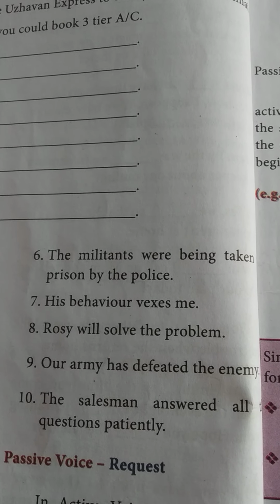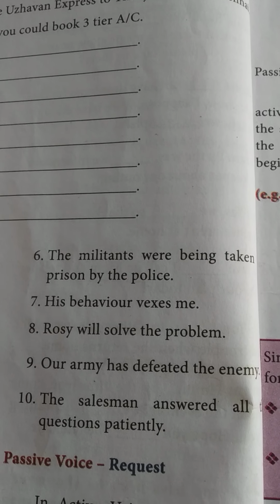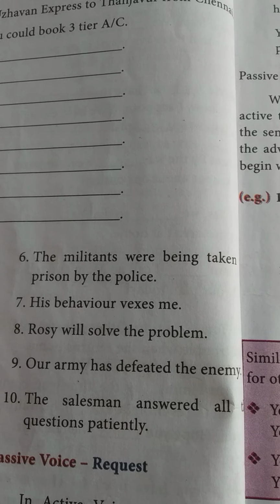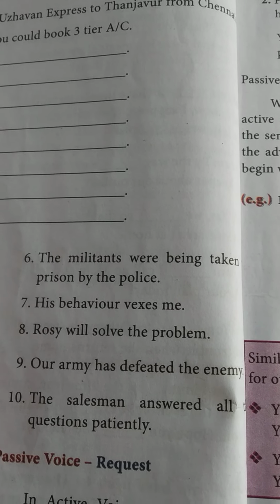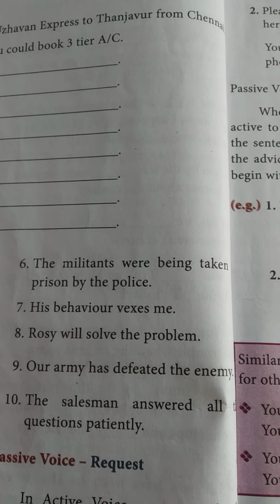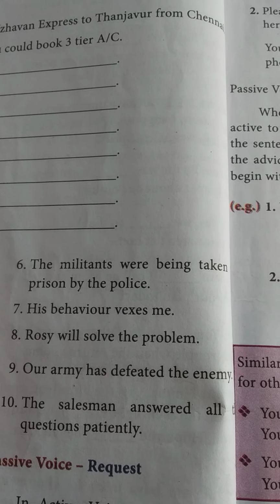Rosie will solve the problem. The problem is the object. Will solve is the future tense. So the problem will be solved by Rosie. Our army has defeated the enemy. The enemy has been defeated by our army. Because of the present perfect we have to add been. The enemy is singular, so we can use has. So the enemy has been defeated by our army.